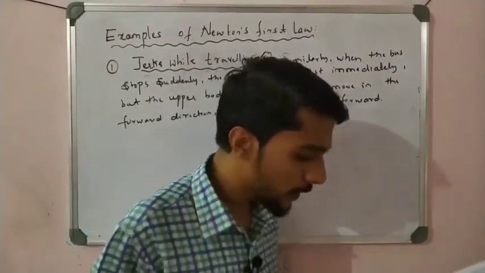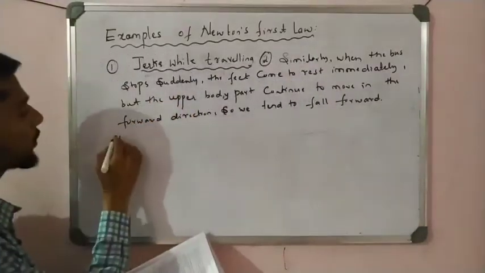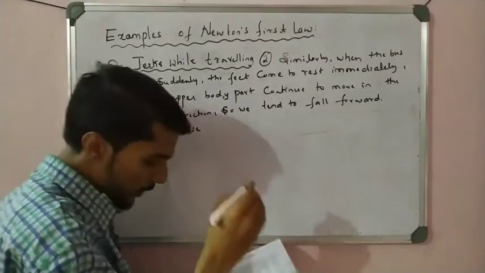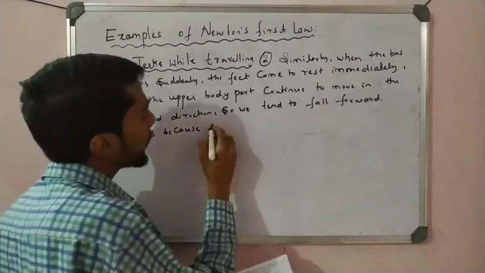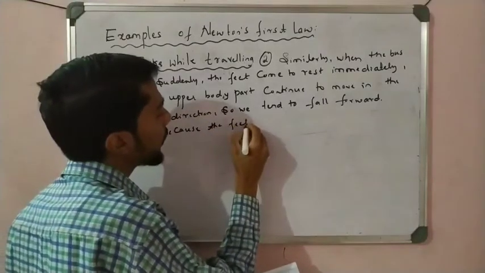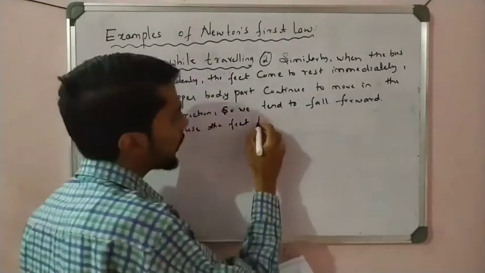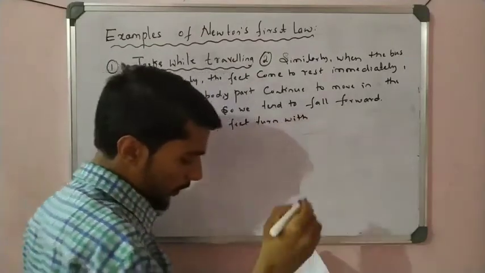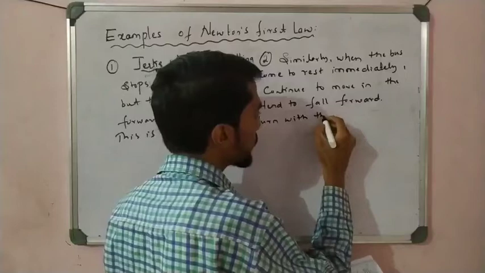This is because the feet stop with the floor.